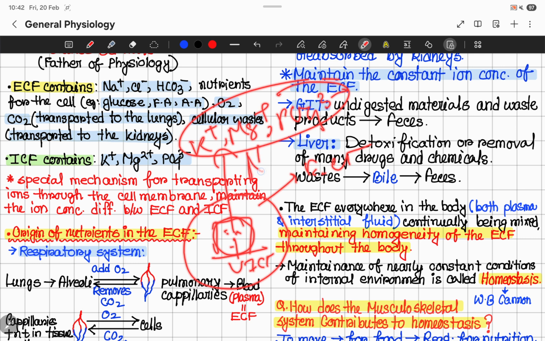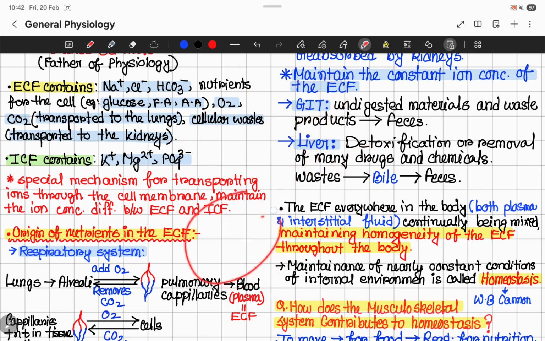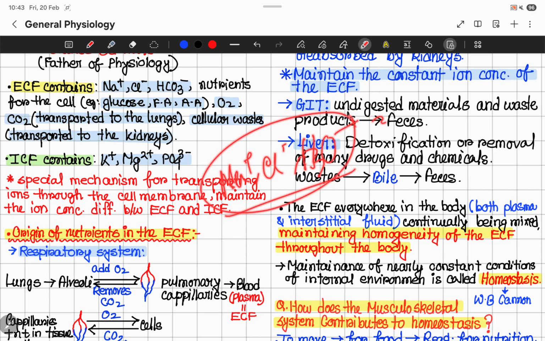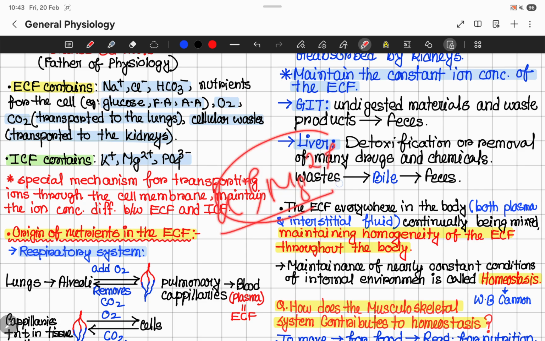And the level of sodium and chlorine ions will be low inside the cell, but in the ECF, the level of ions like sodium, chlorine, and bicarbonate will be much higher, but potassium and magnesium will be low in concentration in the ECF.